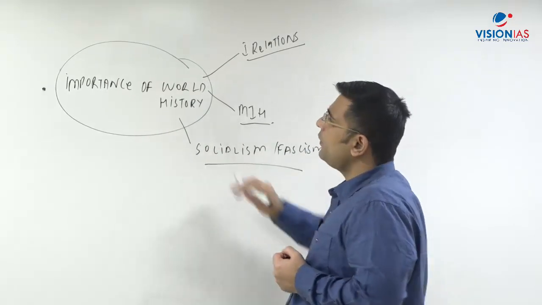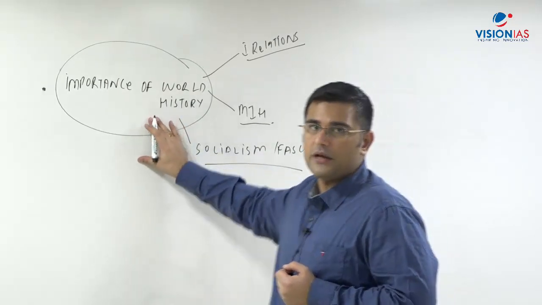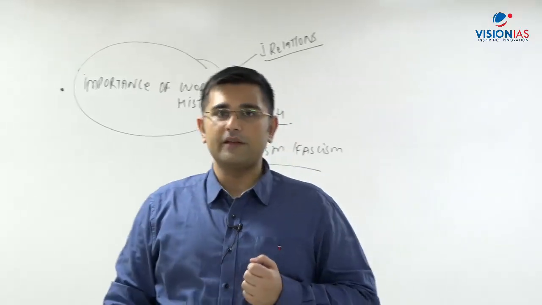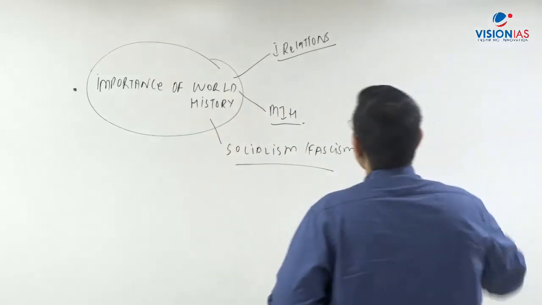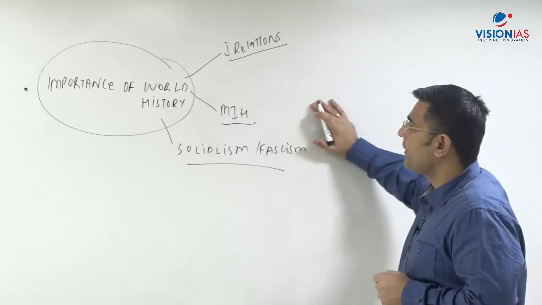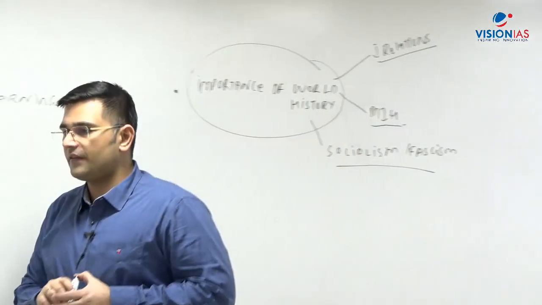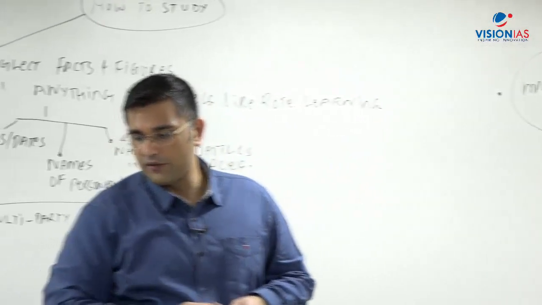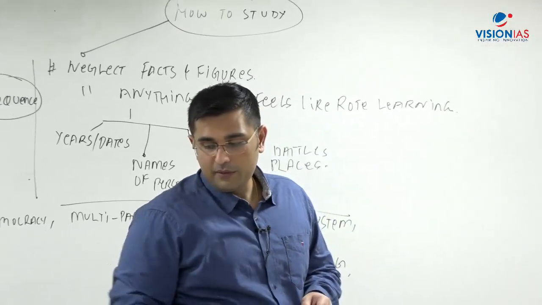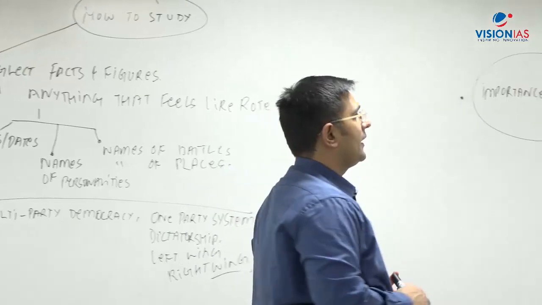So your world history is not just limited to that one or two questions which come in the exam. It is also very much linked with international relations, with modern Indian history, and with certain other philosophies. In this sense, world history will be very relevant and very useful to you.